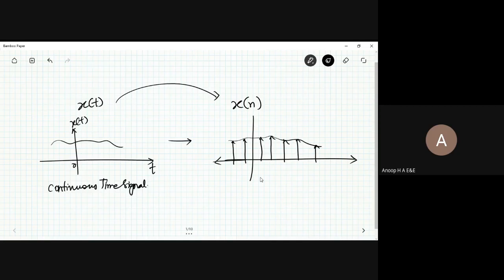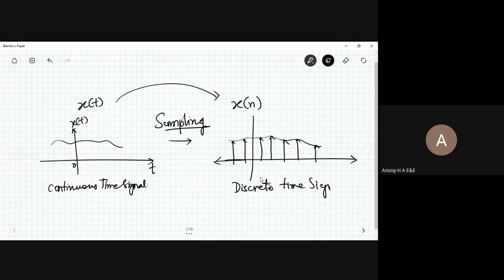So this is how you can convert the continuous time signal to the discrete time signal, by a technique called sampling. So for a given continuous time signal, you convert it to the sampled signal. This is how you get a discrete time signal.